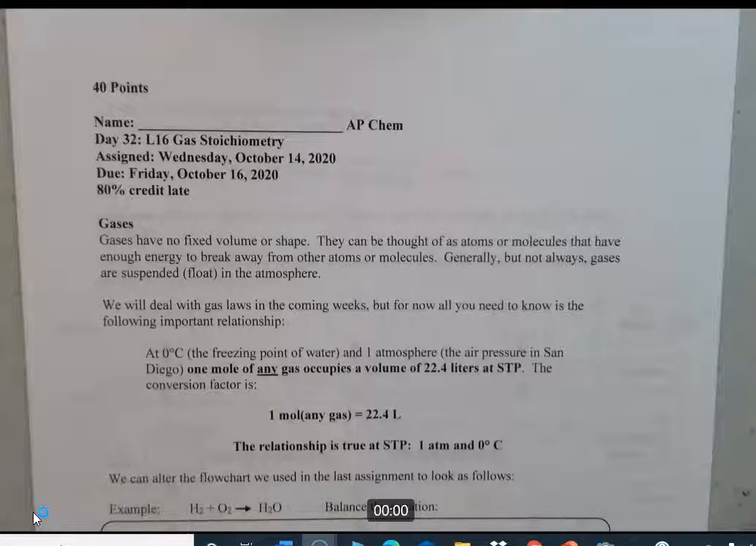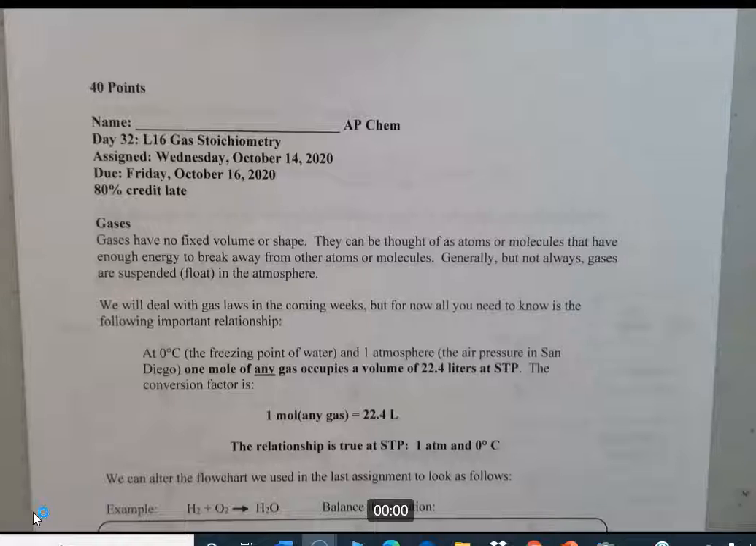They can be thought of as atoms or molecules that have enough energy to break away from other atoms or molecules. And generally, but not always, gases are suspended. That is to say, they float in the atmosphere. So oftentimes, in other words, they can defy gravity. They have enough energy to move against the Earth's gravity.